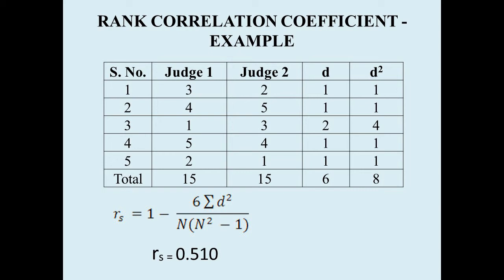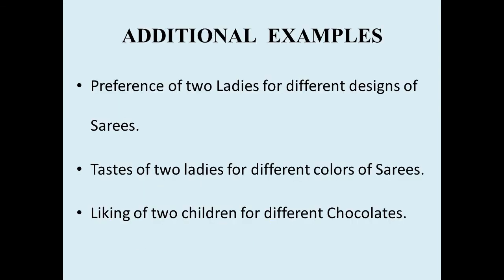So it will become 1 minus 48 divided by 5 times 24. If you simplify that, you get a rank correlation of 0.51. So the rank correlation is positive, but not very perfect. The ranks given by the 2 judges are positive, but not very perfect. There are some differences. So this is one example of how rank correlation coefficient can be used in cases when the variables cannot be measured.